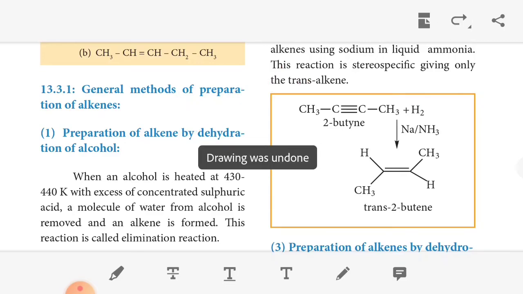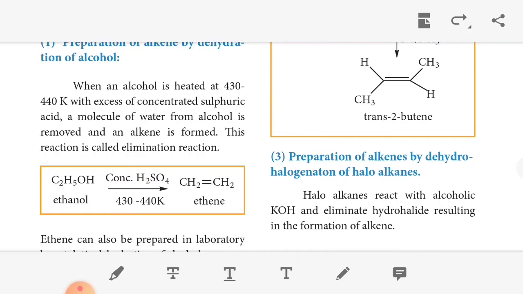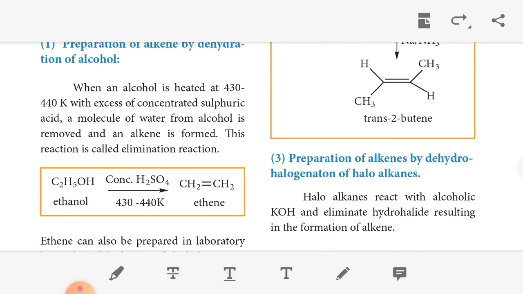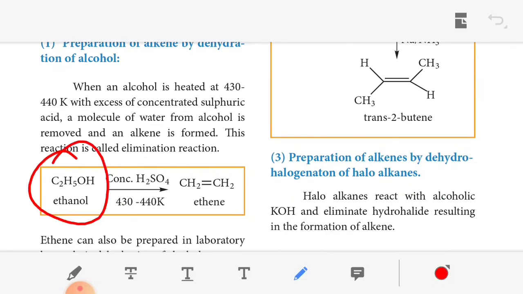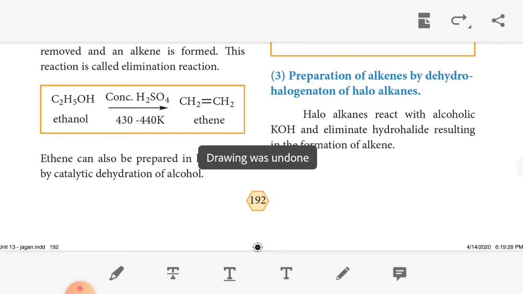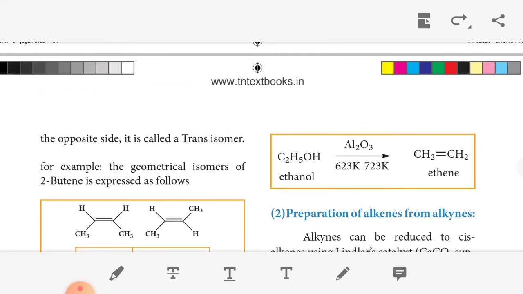So the formula of alcohol, C2H5OH, with concentrated H2SO4 at 430 to 440 Kelvin, removal of a water molecule from this alcohol, we get CH2. The number of carbon is 2, hydrogen totally 6. With removal of a water molecule, 2 hydrogens will be removed, so 4 hydrogens remain. So CH2 double bond CH2. So we can prepare the alkene, that is ethene. Ethene can also be prepared in the laboratory by catalytic dehydration of alcohol. So ethanol reacts with aluminum oxide, and we get the ethene molecule.